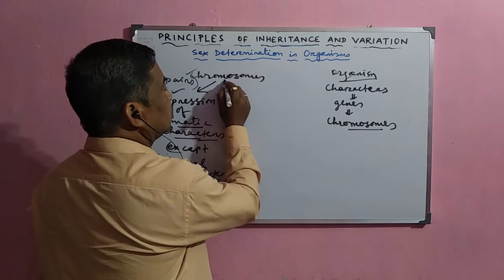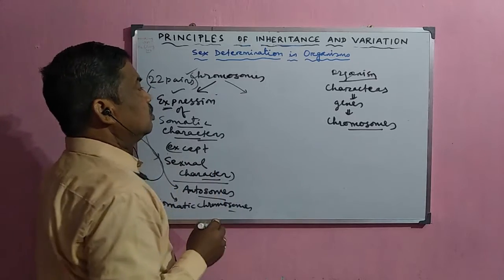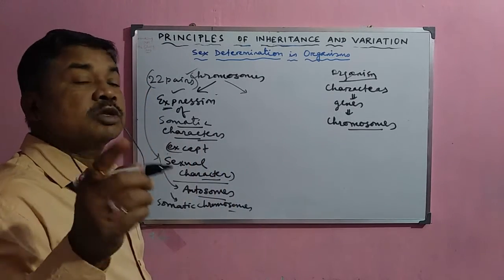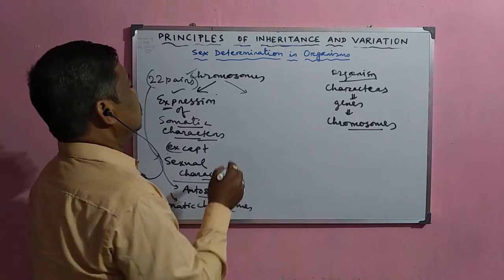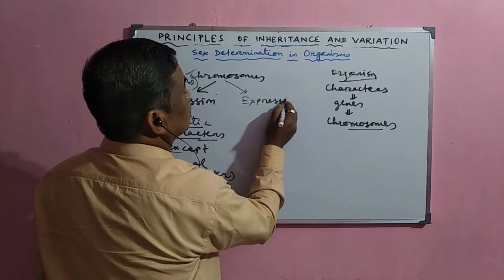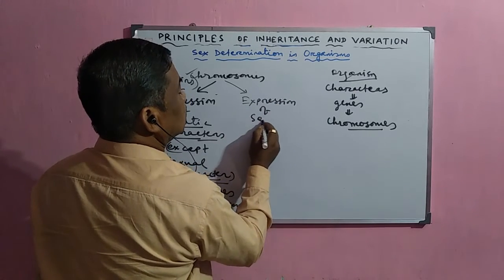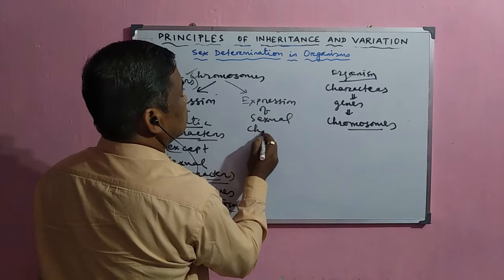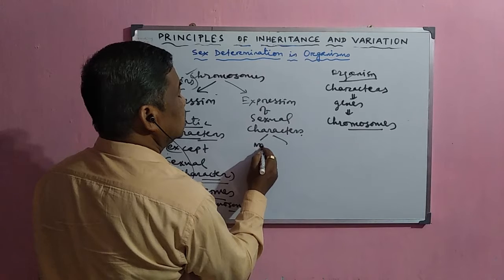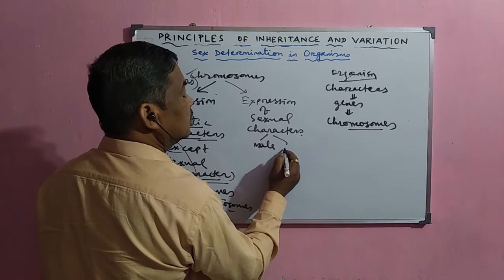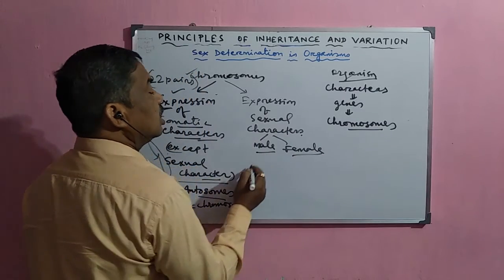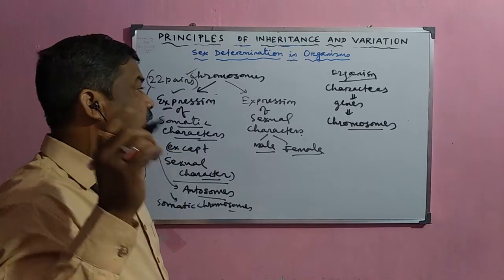But there are some other chromosomes present in the body which are responsible for the expression of the sexual character, in the case of male or female. The specific characters are there, and the maleness and the femaleness are due to the expression of each character.